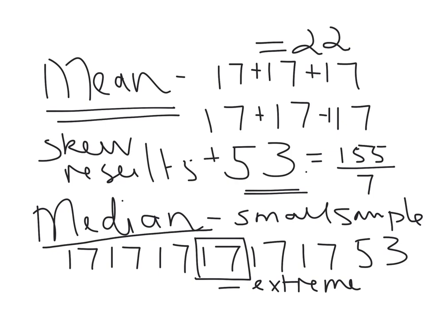In my case here, we do have an extreme number, that one there. So the median can be a really useful statistic in a couple of situations, as I've explained. All right, I want to continue the discussion.